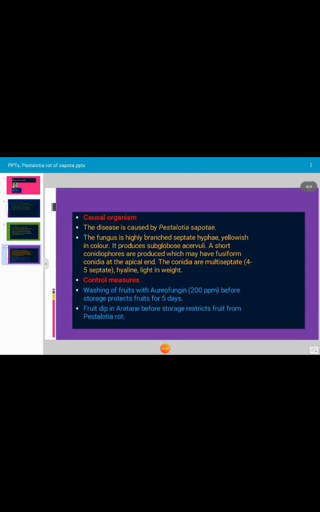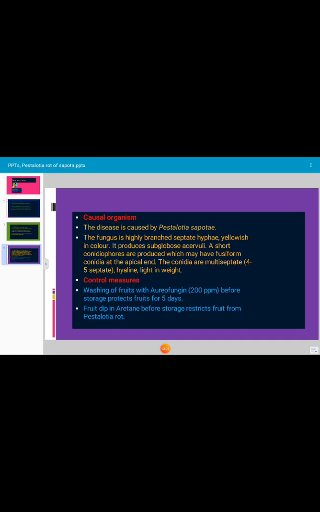Let us see the control measures. In control measures, what we have to do is wash the fruits with Aureofungin 50 ppm before storage. That can protect the fruits for 5 days. Fruit dip in Aretan before storage restricts fruits from Pestalotia rot. The godown should be clean and aerated. Removal of injured fruits from stock before storage reduces disease intensity.